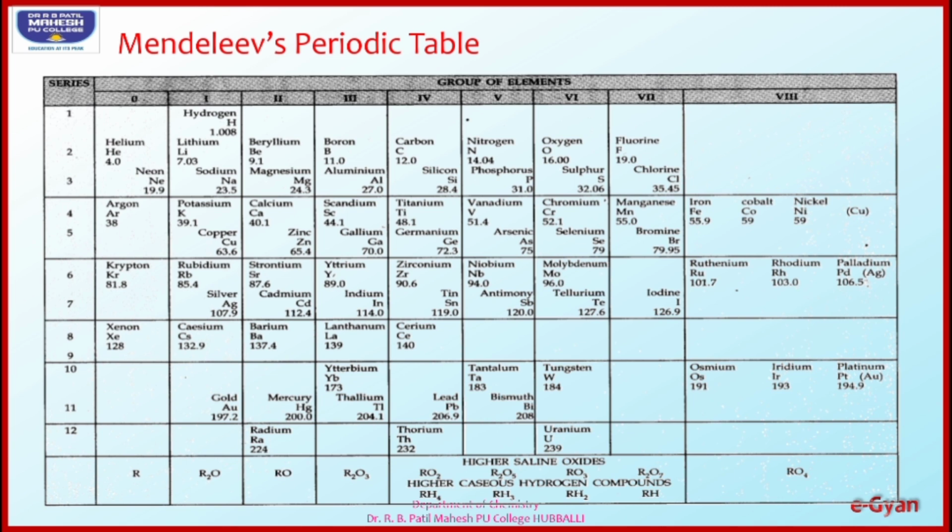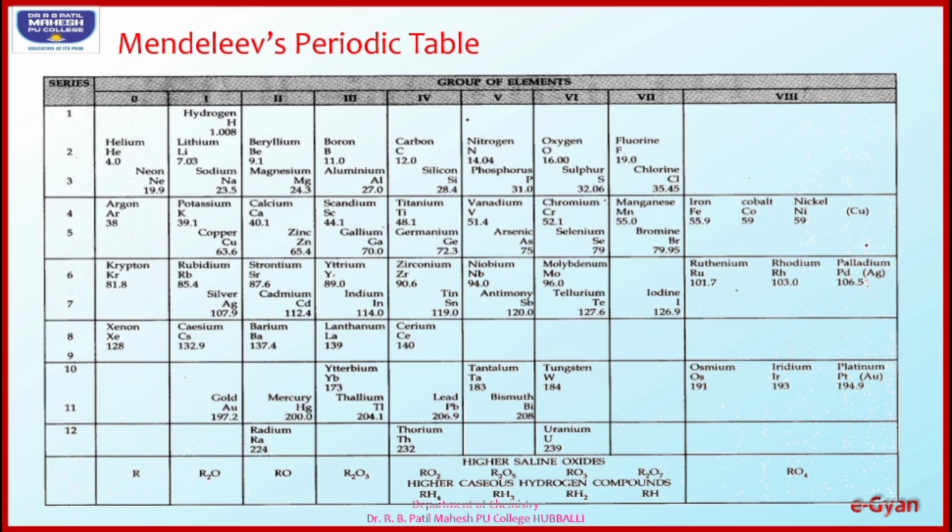And also, in his theory, he said that he arranged the elements in increasing order of their atomic masses. But you can see here, iodine, which has atomic mass 126.9, is placed after tellurium, 127.6. He himself violated his own theory.